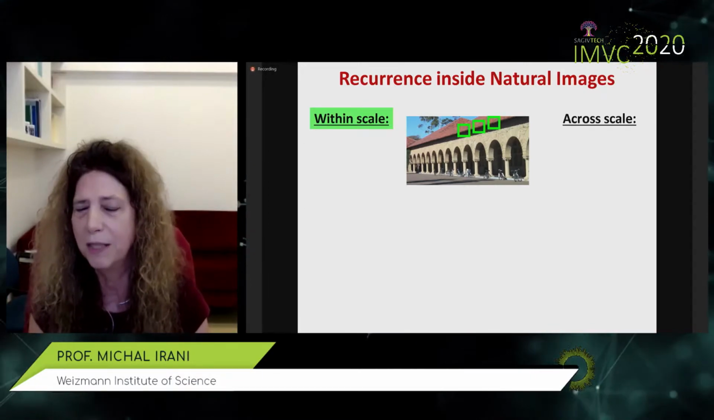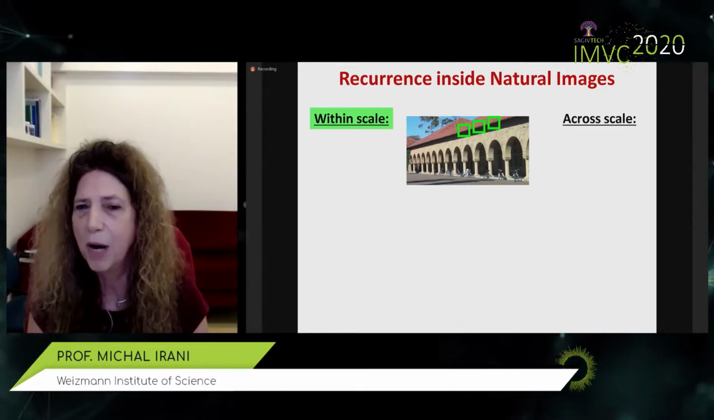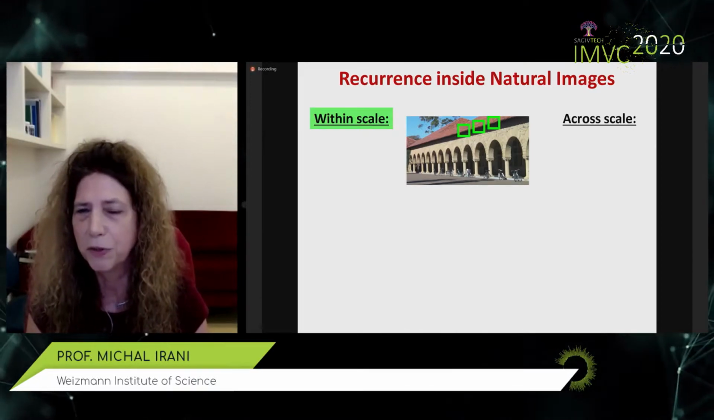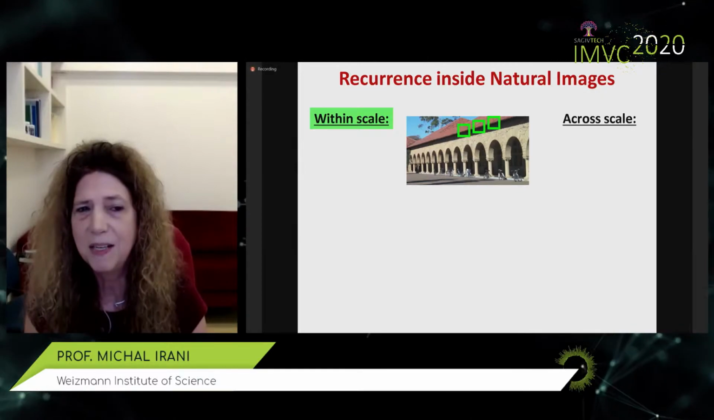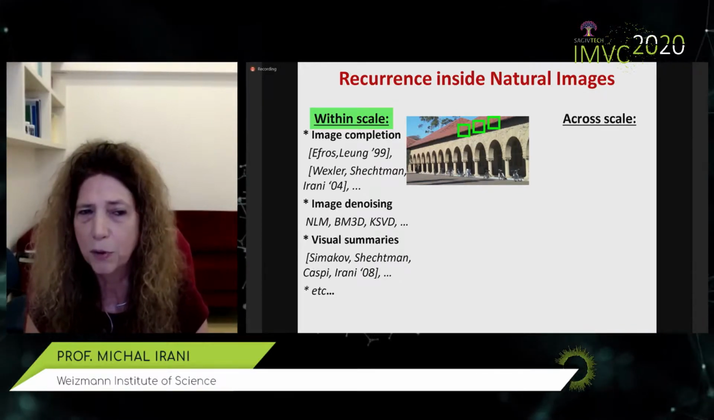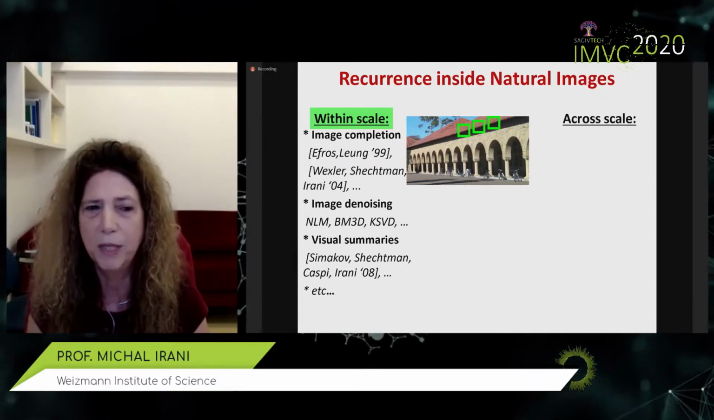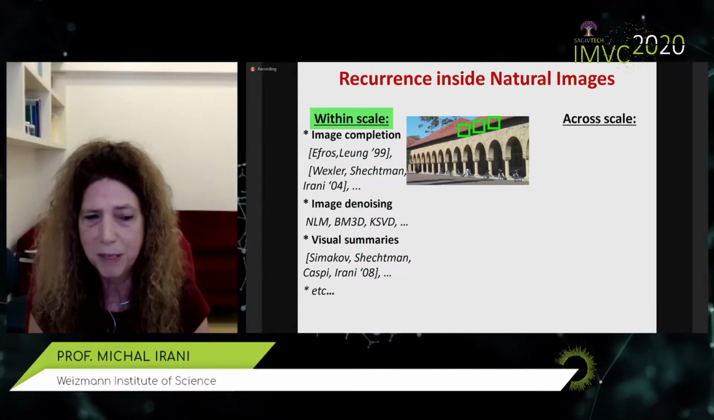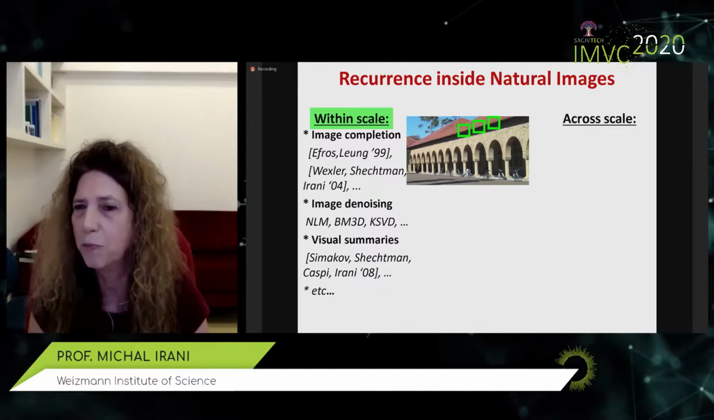Now here I'm showing you relatively large patches, but in practice I'm talking about much smaller patches, 5 pixels by 5 pixels or 7 by 7. And this has been used by us and by many others for a wide variety of applications, including image completion, image denoising like non-local means, BM3D, visual summarization, and much more.